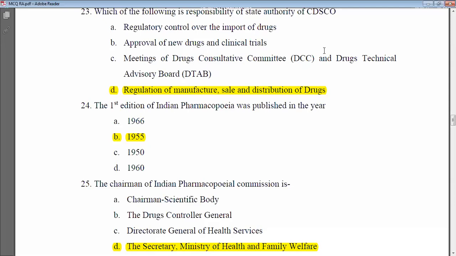Is it to conduct the meetings of Drug Consultative Committee, DCC, and Drug Technical Advisory Board, DTAB? And the last one is the regulation of manufacture, sale, and distribution of drugs. So which is correct among all these four? It is D, that is the regulation of manufacture, sale, and distribution of drugs. That is the correct answer.